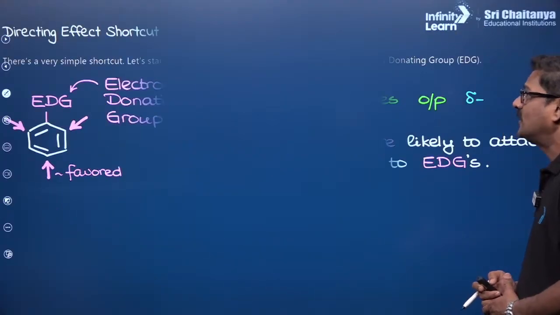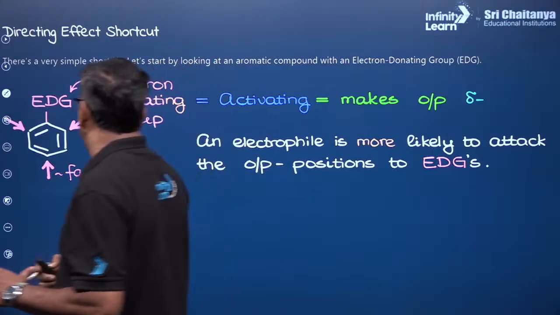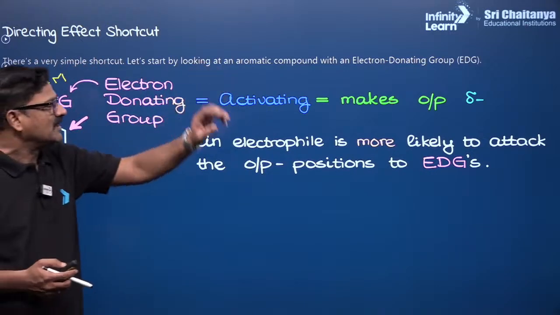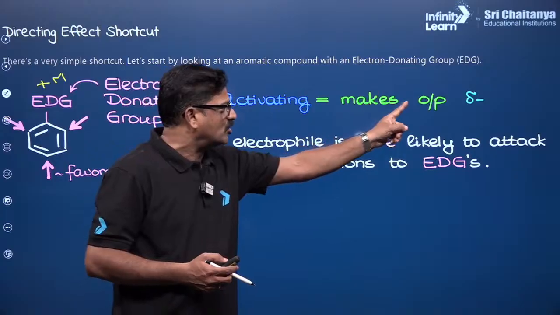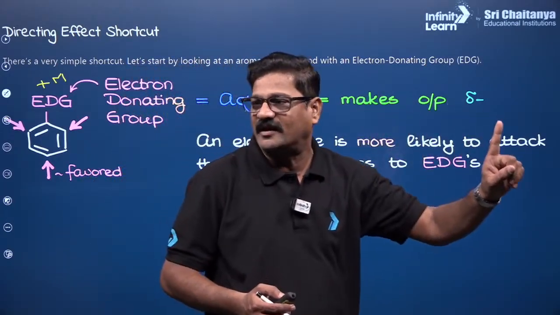Talking about the directive effect of the structure, there is a very simple shortcut. If this benzene has an EDG, which stands for electron donating group by means of positive mesomeric effect, it activates the benzene ring and makes it an ortho and para director. OP stands for ortho and para director.